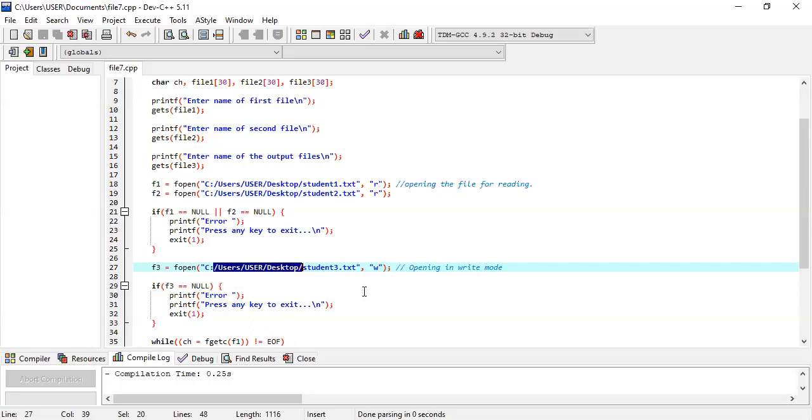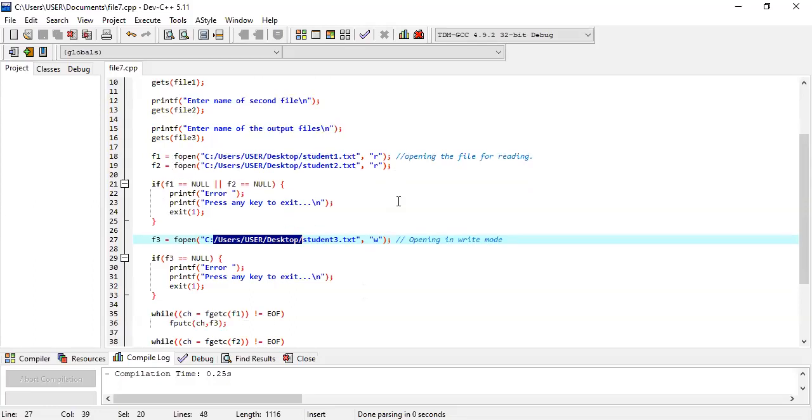Similarly, if student 3 is not created properly, then obviously F3 is equal to null, and it shows that this is the error. If F3, or we say that student 3, is not created properly, then F3 has nothing to point to. That's why it shows that this is an error.